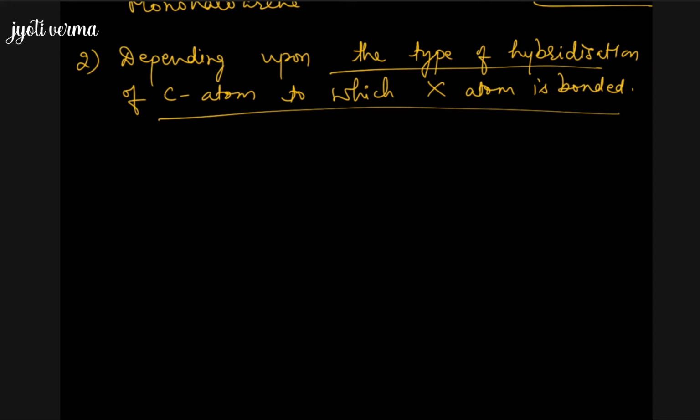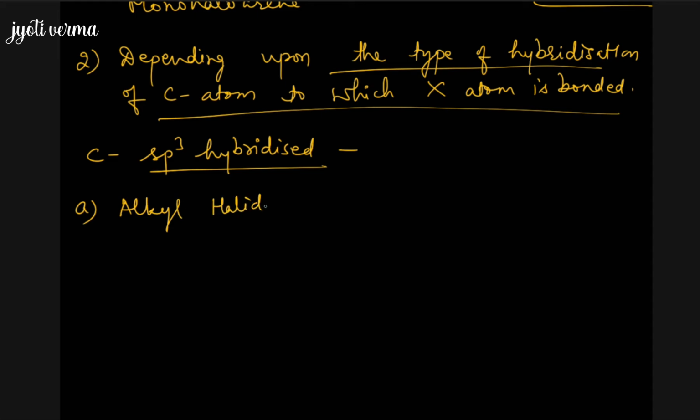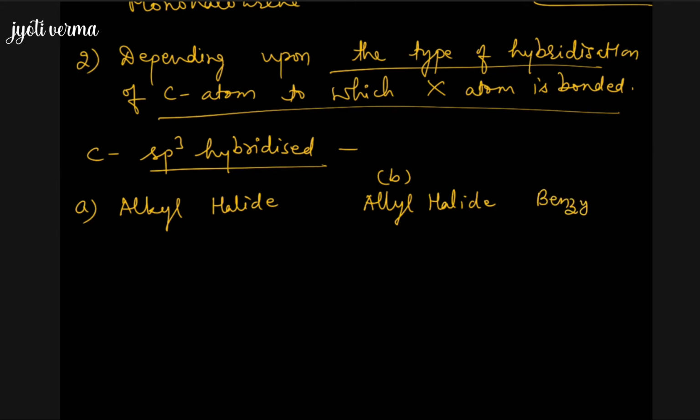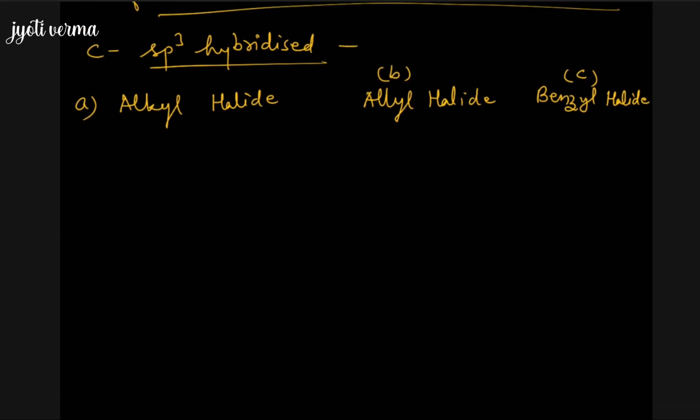Now starting with, if the carbon atom is sp3 hybridized, then what all types may we have? If the carbon atom to which halogen is bonded is sp3 hybridized, then it may be an alkyl halide, it may be an allyl halide, or it may be a benzyl halide. So these are the various types which are possible if the halogen atom is bonded to an sp3 hybridized carbon.